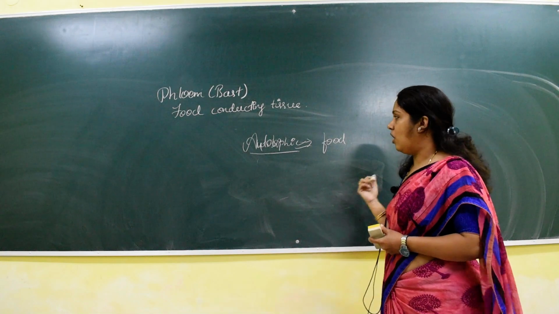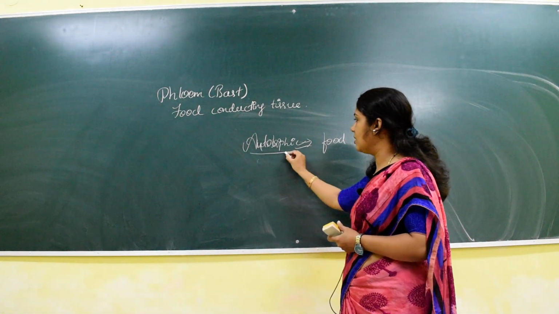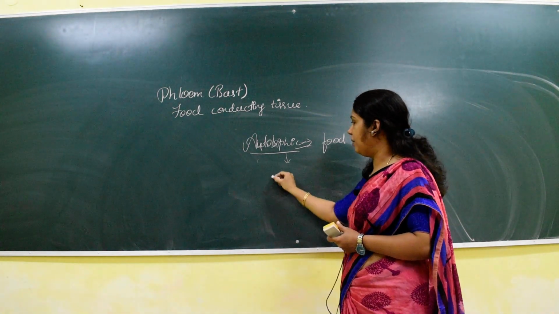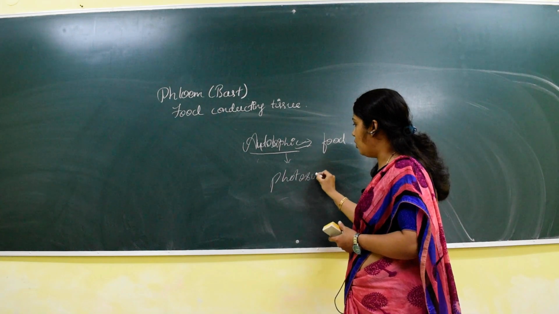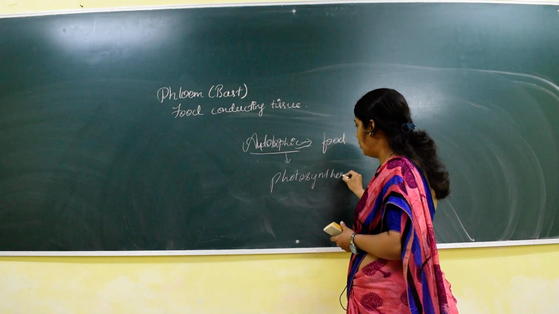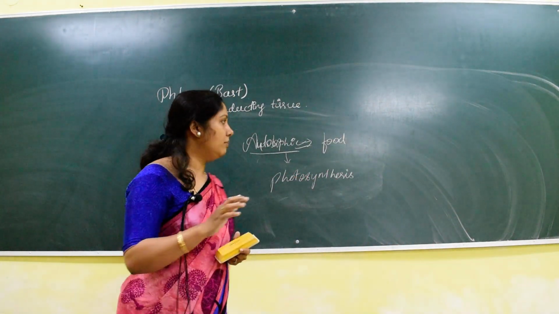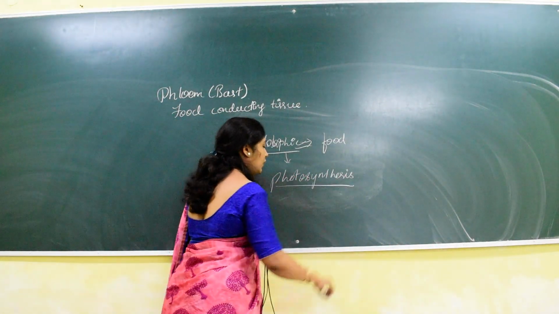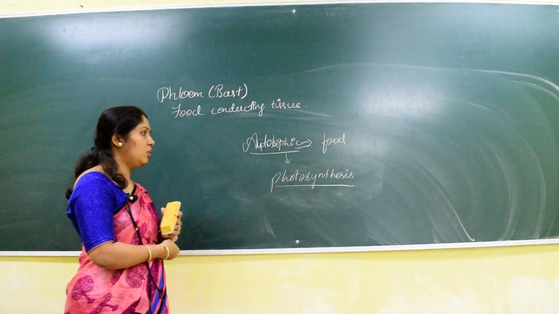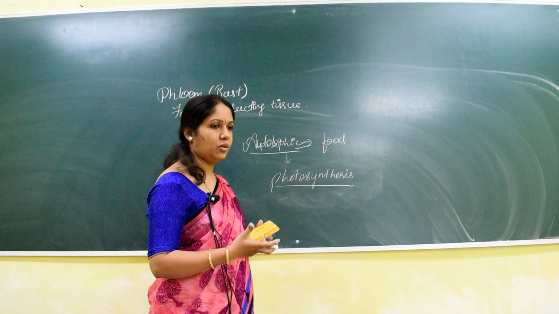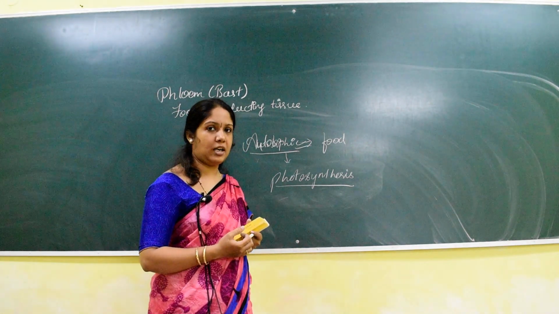Now through which mechanism does the plant synthesize the food? It is synthesized with the help of a mechanism called photosynthesis. Through which mechanism is it synthesized? Through a phenomenon called photosynthesis. Now, where in the entire plant does the photosynthesis mechanism take place?